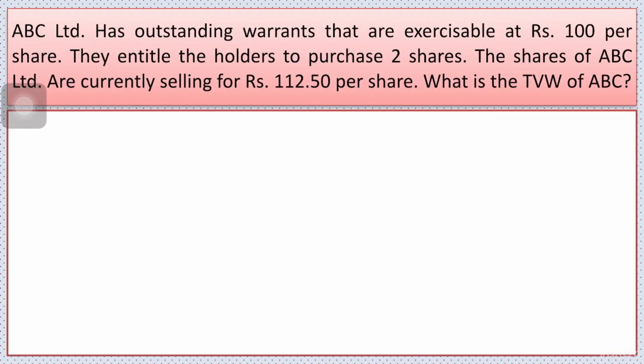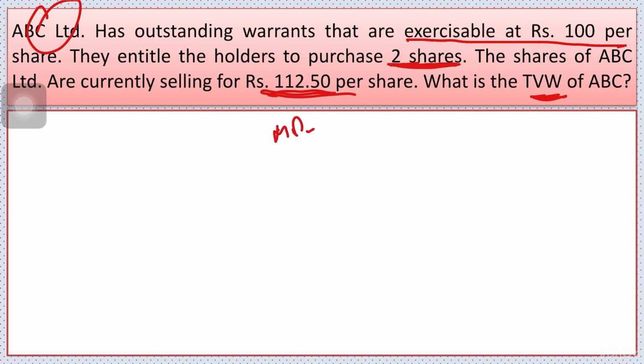Okay, let's take an example over here. ABC Limited is giving you the exercise price, that is 100 per share, right? Besides that, it is giving the holder of the warrants the right to purchase 2 shares per warrant, and the current market price is 112.5 per share. We are supposed to calculate the theoretical value. What was the formula for calculating the theoretical value?